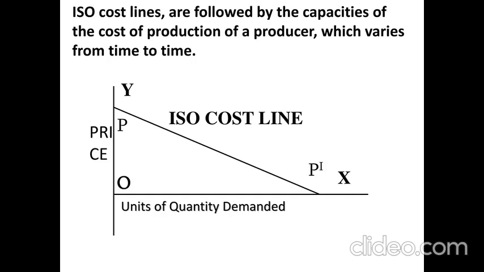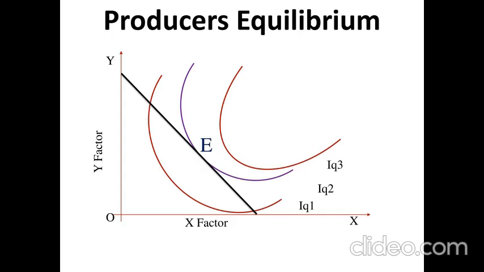On one side we have iso-quantity curves, the combinations of X and Y factors of production. On the other side we have his budget line. Now we have to combine both. This is popularly called producer's equilibrium. Here, as I told you, we should know the properties of the iso-quantity curve properly. Similarly, we should know the iso-cost line. Only then can we understand the producer's equilibrium. As I told you earlier, these are the three important components to understand the concept properly.